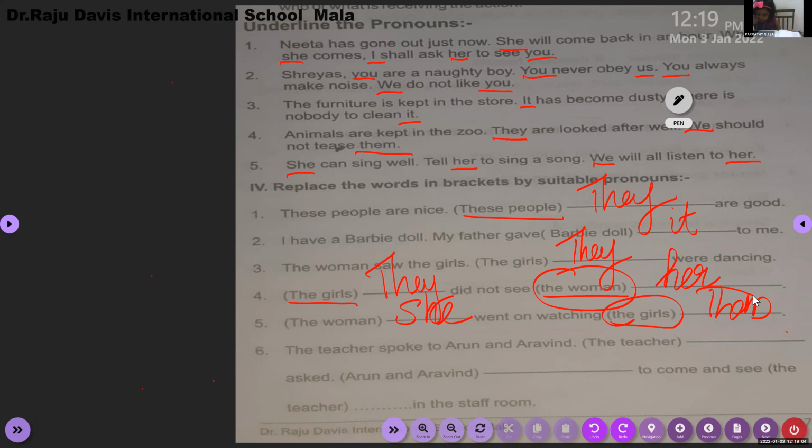Them. Okay. The teacher spoke to Arun and Aravind. So instead of the teacher, which pronoun do we use? She. She asked Arun and Aravind. So what do we use there? Them. She asked them. Very good. She asked them to come and see the teacher. So instead of the teacher, her. Very good. Yes, her. Have you all understood?